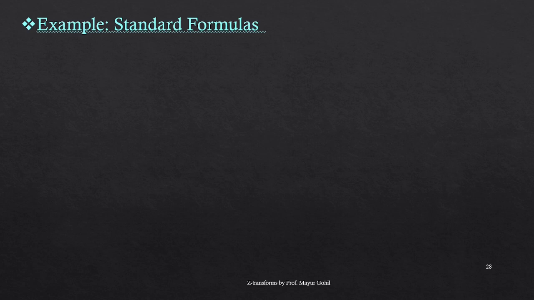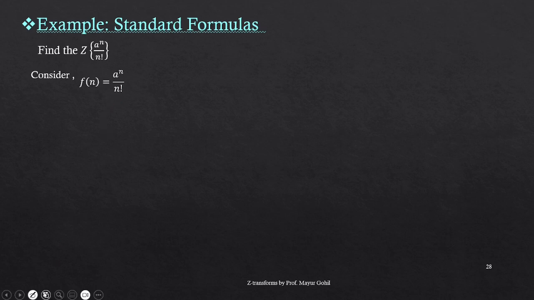In this video lecture, I am going to discuss two standard formulas which are here. The first formula I am going to discuss is how to find the Z transform of a raised to n over n factorial. Let us see how to handle it. The first step over here is that we consider our sequence f of n equals a to the power n over n factorial.